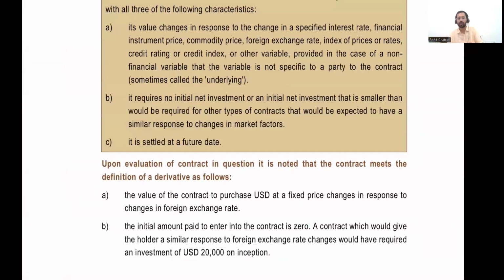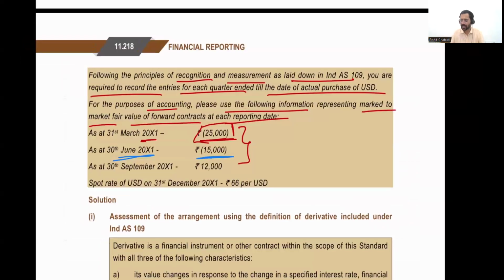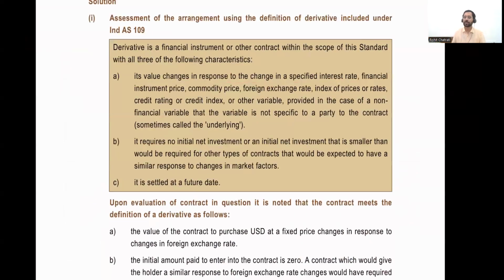On 30th of June, my loss amount has reduced. On a cumulative basis, I only have a loss of 15,000, so I need a derivative financial liability of only 15,000 in my books. Therefore, my liability, which is in the books at 25,000, should reduce by 10,000 to 15,000.